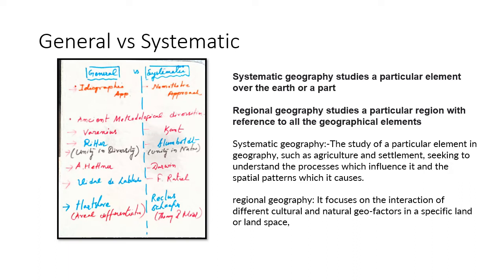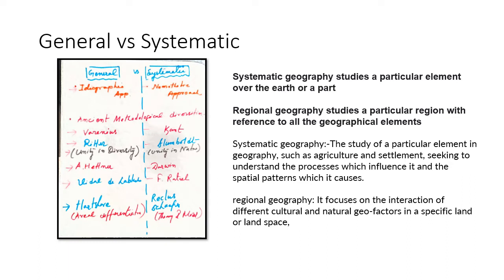So what is the difference between the general and systematic? Basically both are two different approaches to study geography, to understand the subject through these two different methods. The first one is the general. General is also called regional geography.